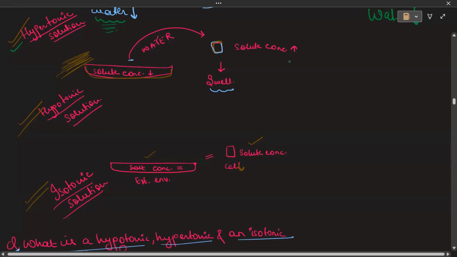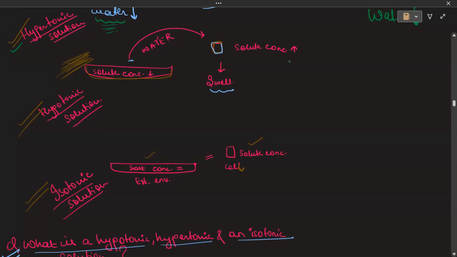Now talking about a hypotonic solution, here in the external environment, the solute concentration is low. But inside the cell, the solute concentration is high. Now, what did I say? If the solute concentration is high, then what will happen to the water concentration?